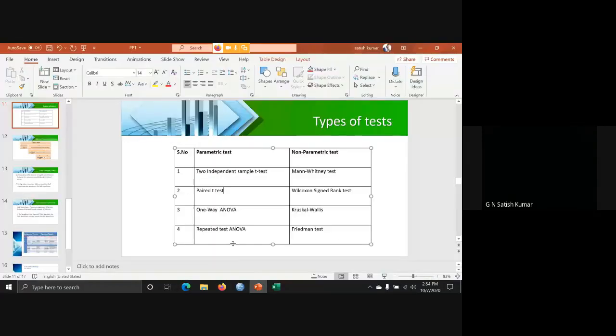Now, after one-way ANOVA, we can look at repeated measures ANOVA. For independent samples t-test, if it is exactly 2 levels, we do a t-test. If it is more than 2 levels, we do an ANOVA test, right? And if you want to compare between 2 levels, 2 tests, we use the paired t-test. If you want to compare more than 2 levels, repeated measures ANOVA should be done.